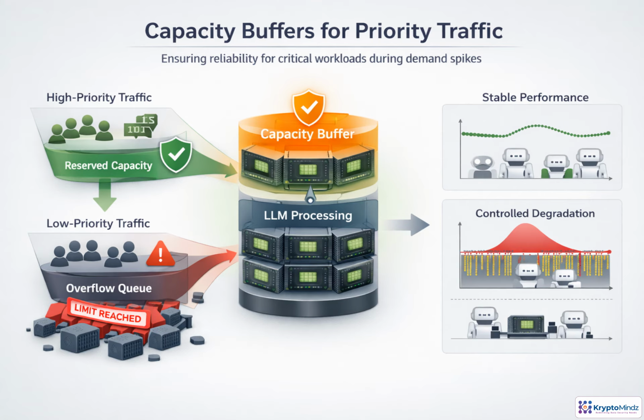During demand spikes, the goal is not to serve every request equally. It is to protect the work that matters most. Priority traffic, such as production users, safety-critical actions, or control plane calls, gets reserved GPU capacity. Standard and background traffic can queue, slow down, or be rejected when limits are reached. Admission control enforces that boundary, so lower priority requests cannot consume every slot. This turns overload into a planned trade-off. Critical workflows stay responsive, while best-effort workloads experience controlled degradation instead of causing a platform-wide outage.